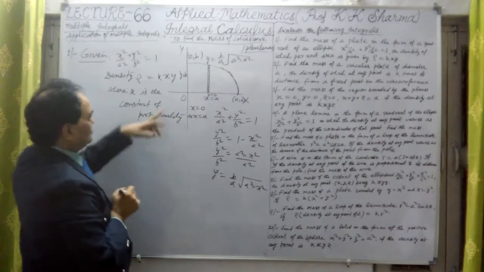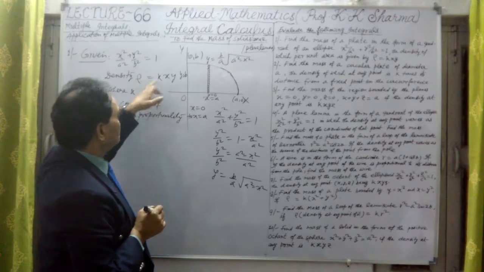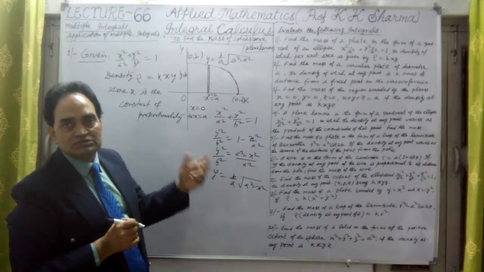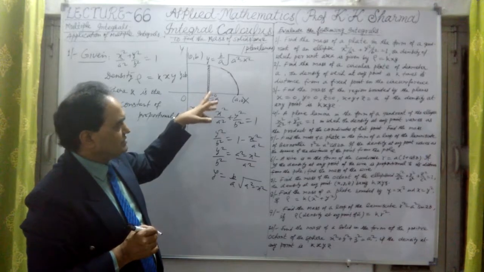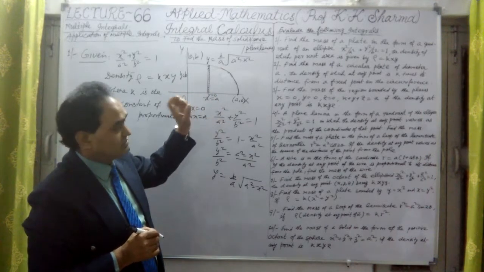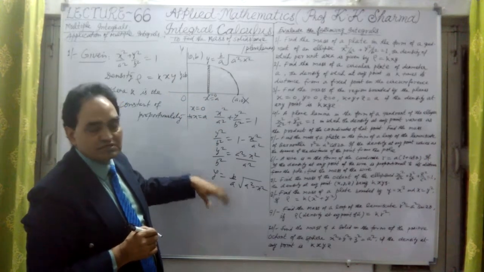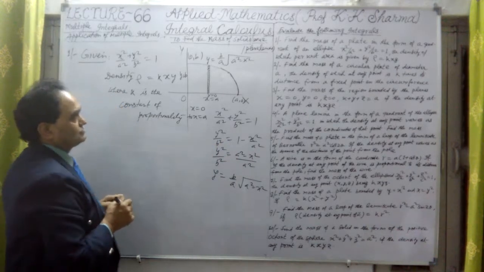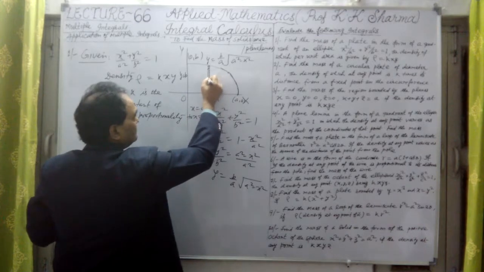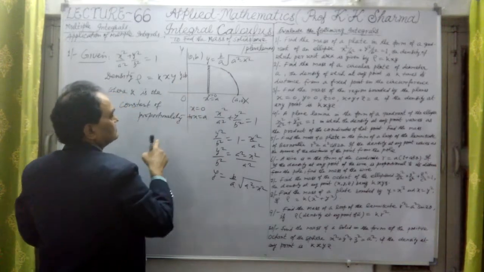Okay, so k is the constant of proportionality, and rho is proportional to xy. That means density is always proportional to the area, or the length if it is given. If a solid figure is given, then it's proportional to the volume of the elementary figure. So if I take one element, that element is given as dx dy.